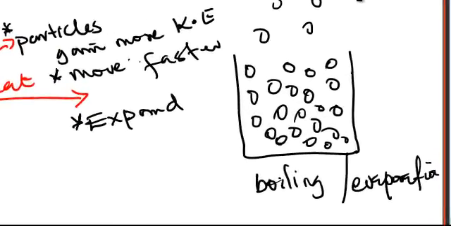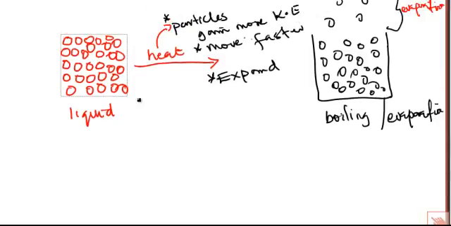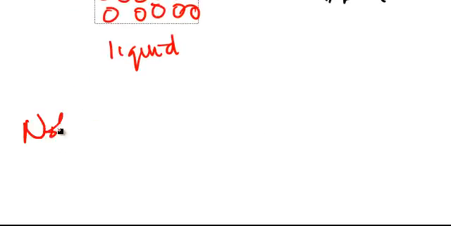So this is evaporation. That part on top is evaporation, and you know the reason why it happens. So what I'm saying is that evaporation may happen, and just take note that it may happen at all temperature. It doesn't matter whether the substance has reached the boiling point or not.